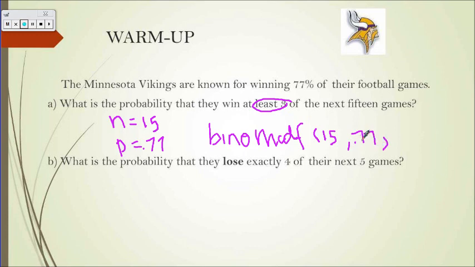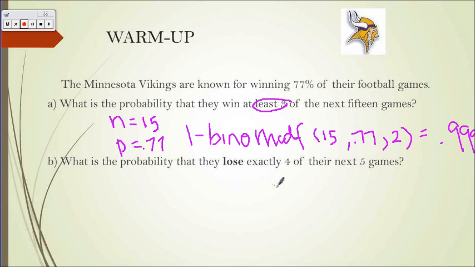So what do we type in? We type in 2. So obviously with this binom CDF, we need to make sure that we are doing 1 minus the binom CDF, because again, when we're doing at least, that's what we have to do. And again, how do we get 2? Because if we're saying that there is at least 3, well, that means we have to do 3 minus 1, and that's how we get 2 here. When you go ahead and plug that in your calculator, you should get 0.9999.